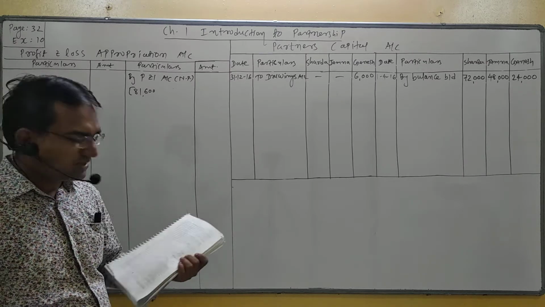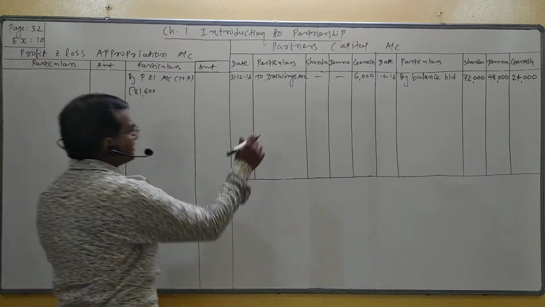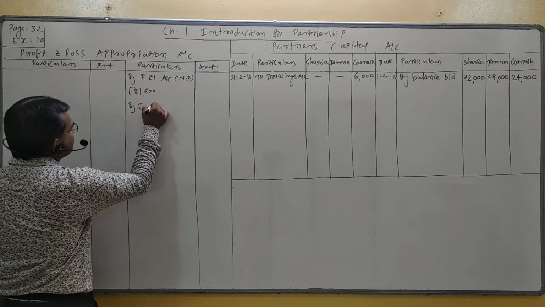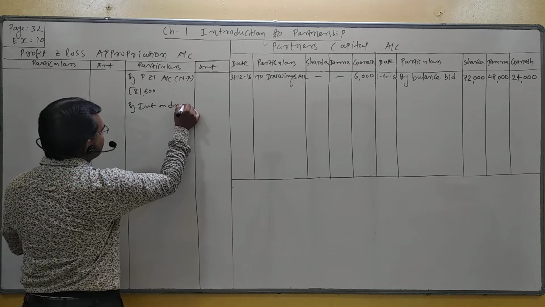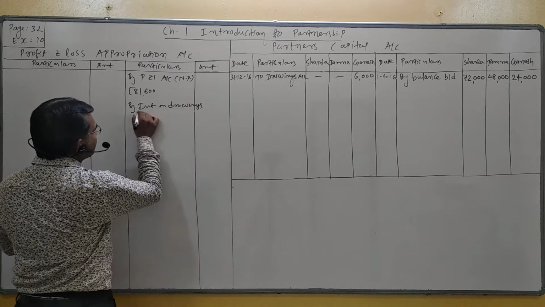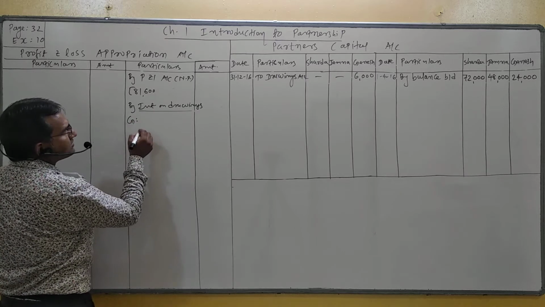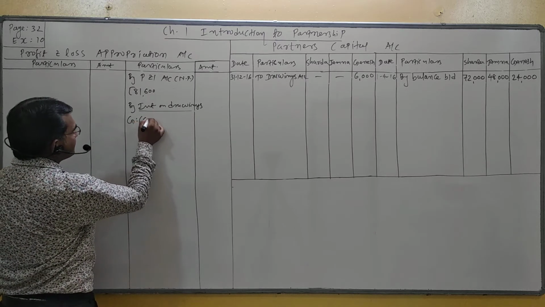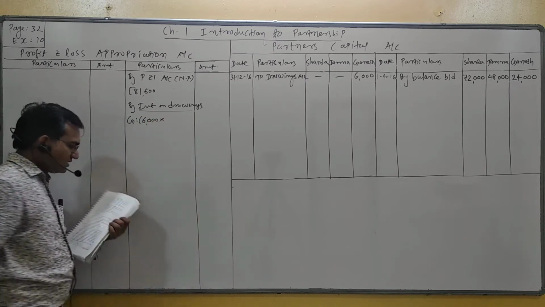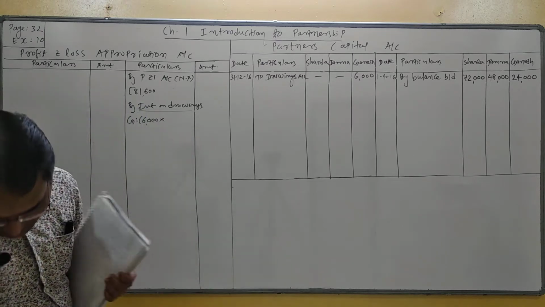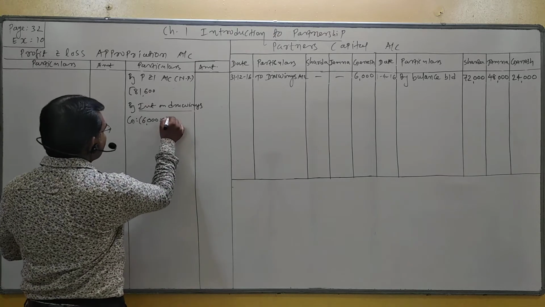So interest on drawing, calculate: 6,000 interest on drawing, deducted, because it is an income. Ganesh withdrew 6,000. The percentage of interest on drawing is given in point number 2, 8 percent.